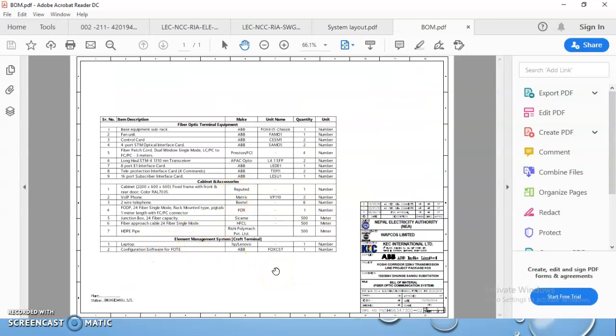These are the materials required for this inspection and verified through online inspection: basic equipment, subracks, fan unit, control cards, STM, optical cards, patch cords, long hauls, 8-port interface cards, etc.